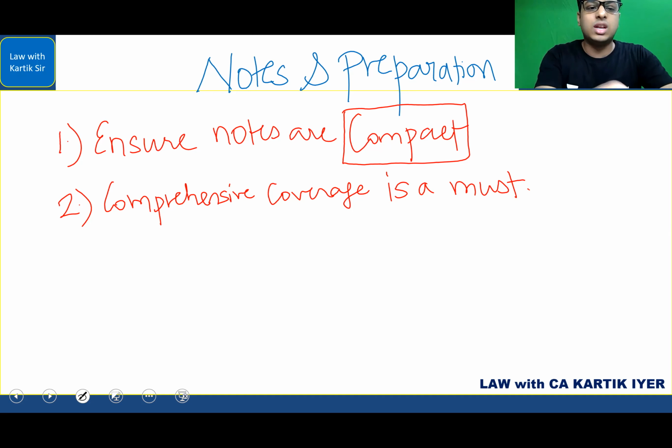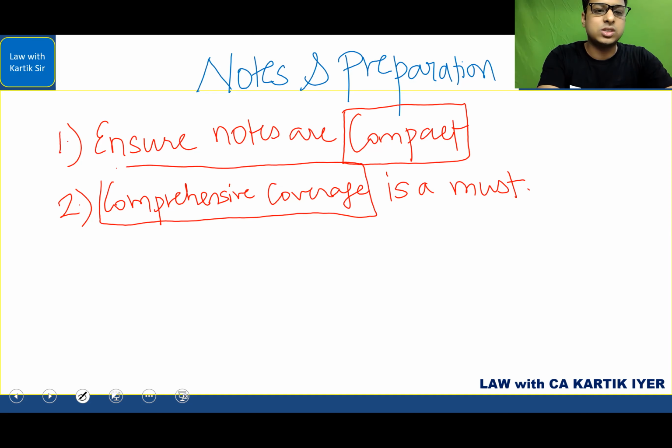Okay. So the next point I'm telling is that comprehensive coverage is a must. Okay. So this is the best combination you can see: compact notes, but which are comprehensive in nature. So how can you create these compact notes which are comprehensive in nature?